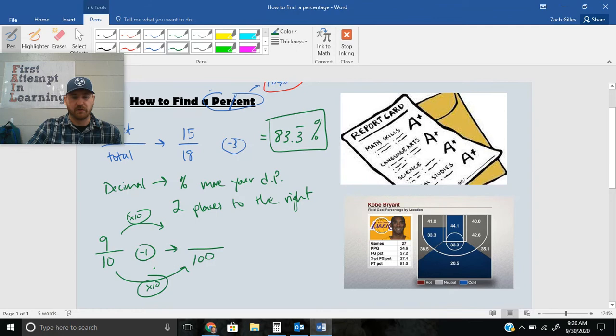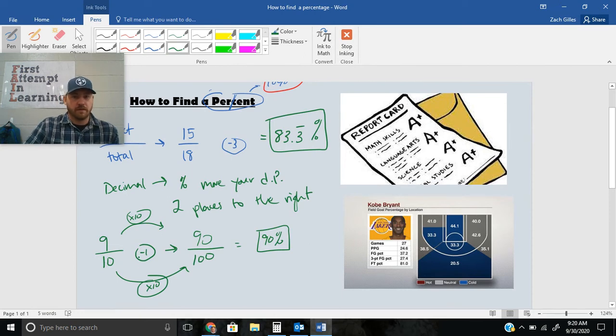Whatever I do to the denominator, I need to do to the numerator to keep these equivalent. So 9 times 10 would give me 90 over 100. And 90 over 100 is 90%. Anytime you have a denominator of 100, your numerator tells you your percentage.